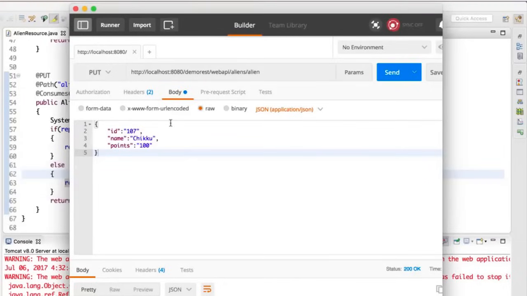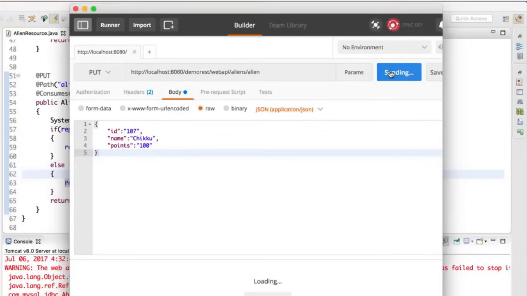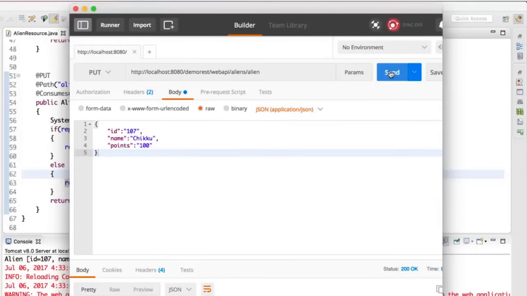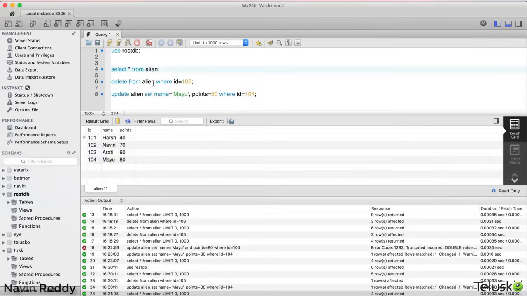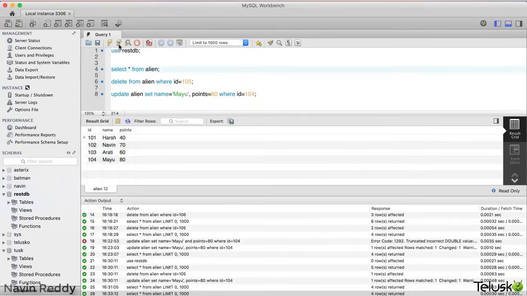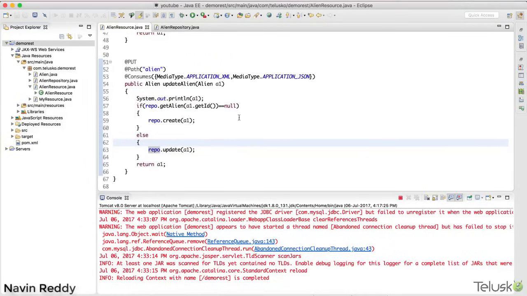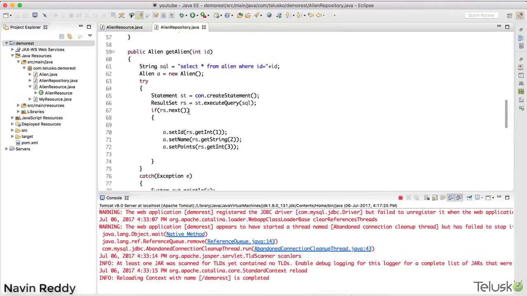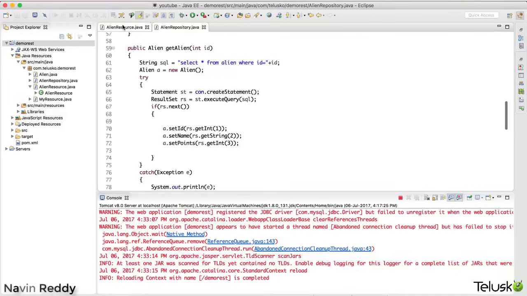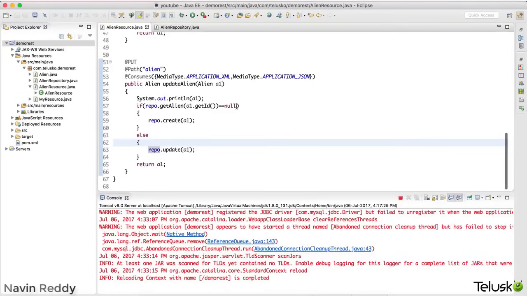Let me just go to my Postman, and if I click on send, okay, something is happening on the server side. It's saying it is updated, but then let's verify. If I go back to my database and select star, oh, it's not working. What just happened? Okay, so it says get, oh, it will not return you null, right? That's an issue. It will not return you null because when I say get alien, I'm actually passing a new object. Oh, how do I verify?